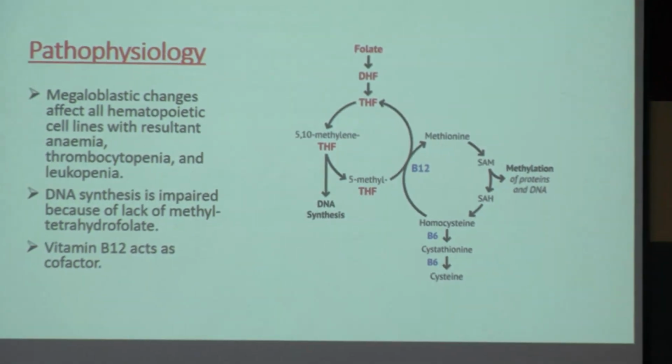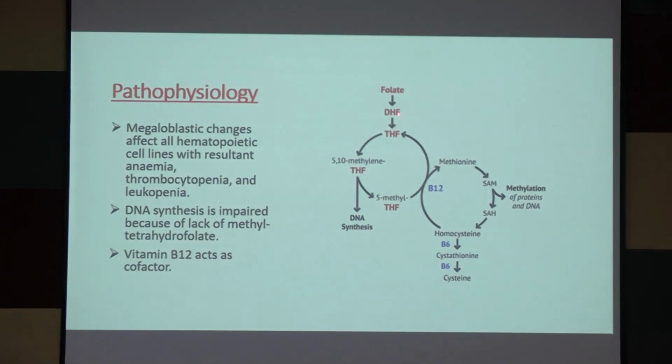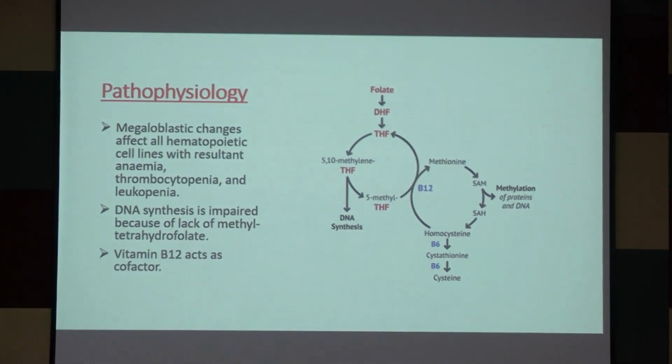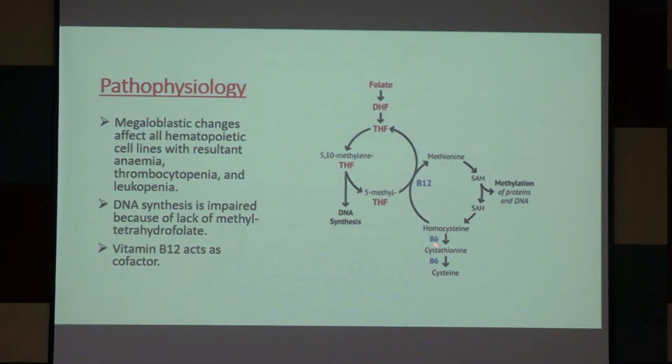Now, see the pathophysiology. Here, folate is converted to dihydrofolate and dihydrofolate is converted to tetrahydrofolate. This tetrahydrofolate is the active compound in DNA synthesis. And vitamin B12 acts as a cofactor in the conversion of homocysteine to methionine. So, both folate and vitamin B12 are important parts of DNA synthesis. When there is deficiency of vitamin B12 or folate or both, then DNA synthesis will be impaired.